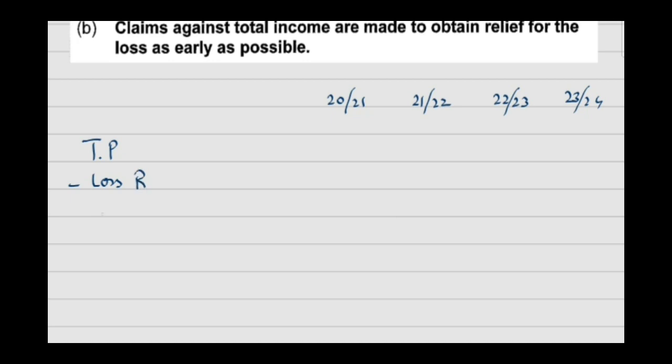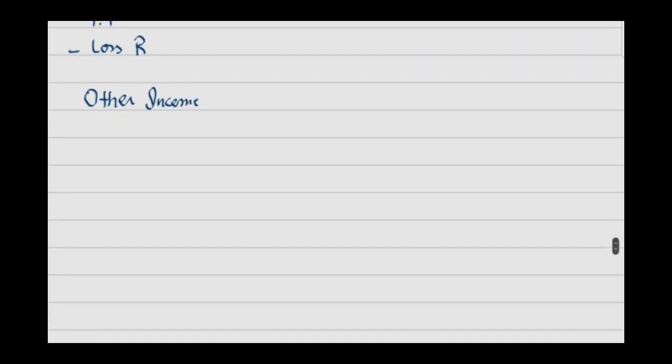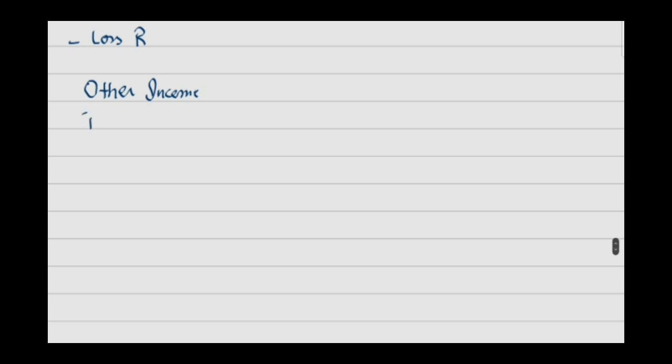then you will have other income, and when other income is added you will get the amount of total income, and against total income you can again set your loss and get the relief. So this is said to be your net income.